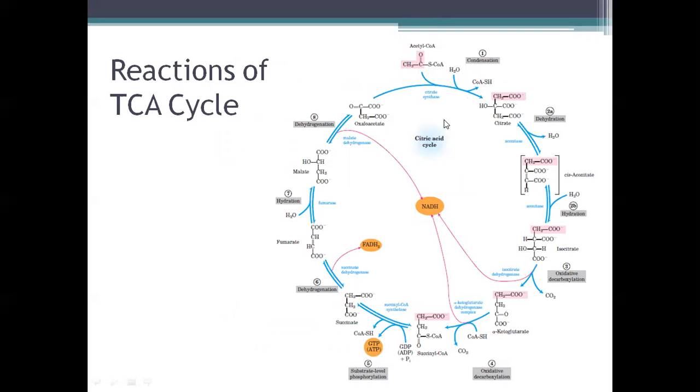So again, we have the reactions of the cycle: acetyl-CoA plus oxaloacetate gives citrate. Then we have isocitrate, and then after this alpha-ketoglutarate, succinyl-CoA, succinate, fumarate, malate, and finally oxaloacetate. There are 3 reactions in which NADH is being produced, 1 reaction in which FADH2 is being produced, and 1 substrate level phosphorylation.